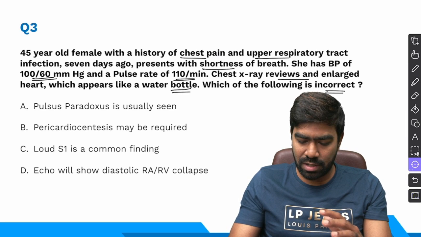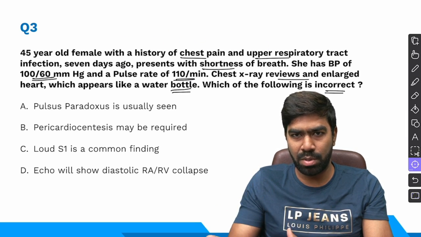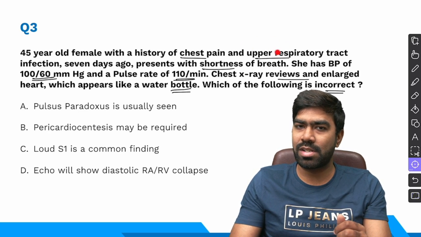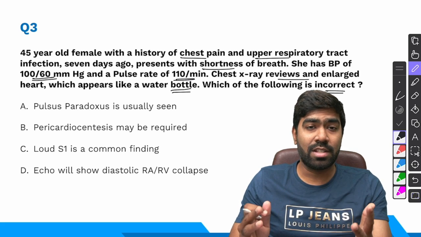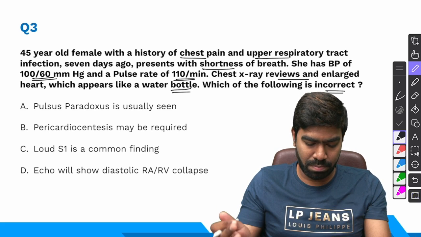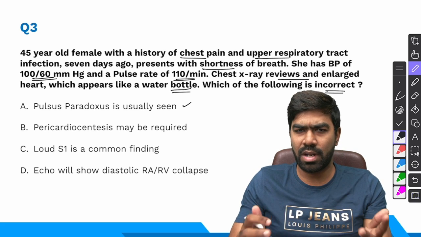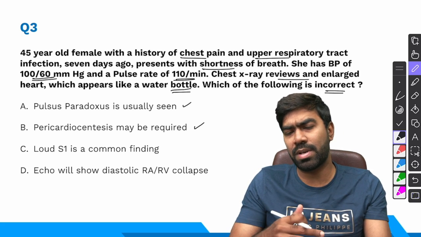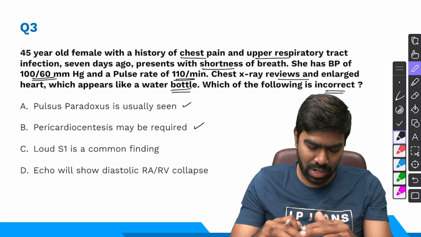So here the patient is likely to have developed an effusion and probably a tamponade because of a viral infection in the past. So that's what the history is suggesting. And what are the features of cardiac tamponade? Pulsus paradoxus is usually seen. Yes, that's a right statement. Pericardiocentesis may be required, especially if the patient is hypotensive or if the patient is having high JVP. Definitely pericardiocentesis is required. There is no doubt about that.